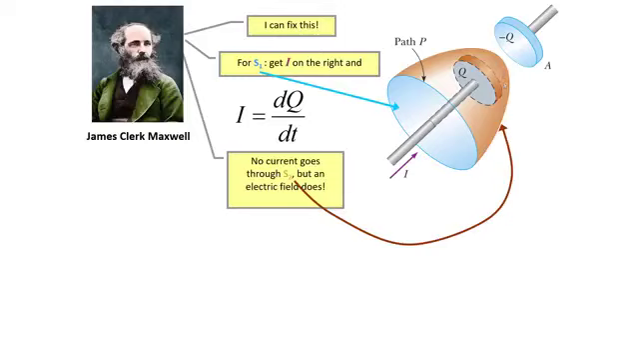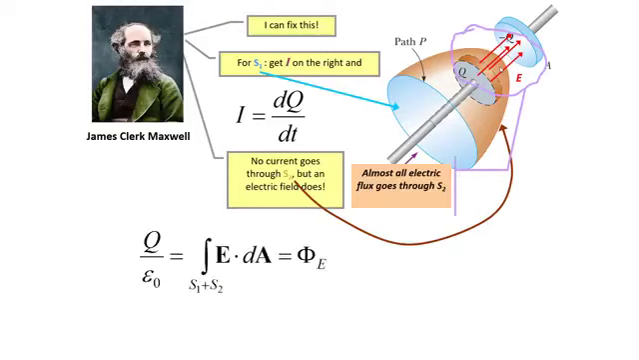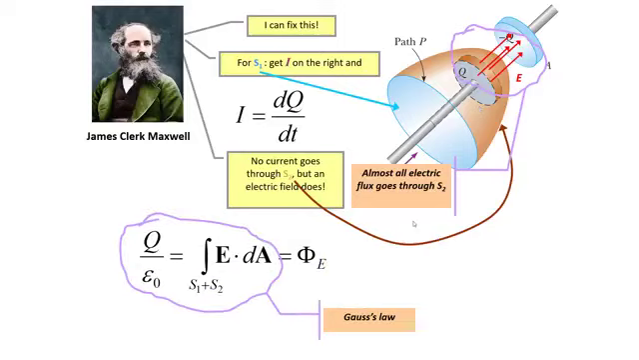Maxwell said that even if the current is not passing, there is an electric field here. As you have already studied in the case of capacitors, the electric flux passes through here. If there is electric flux, then from Gauss's law we can find charge, and if we have charge, then rate of change of charge is current. So Q by epsilon naught is the integral of E dot dA over surface S1 plus S2, which is equal to flux.